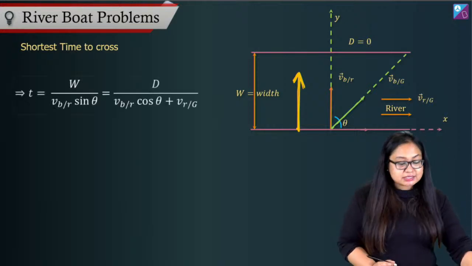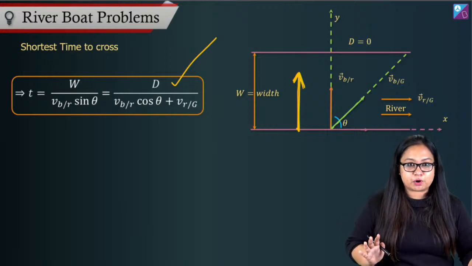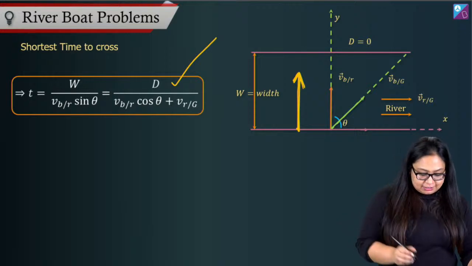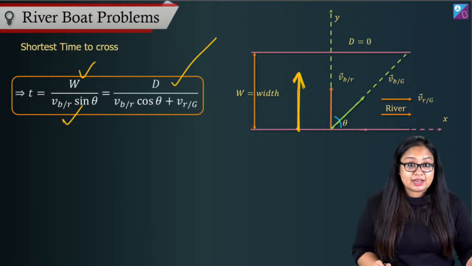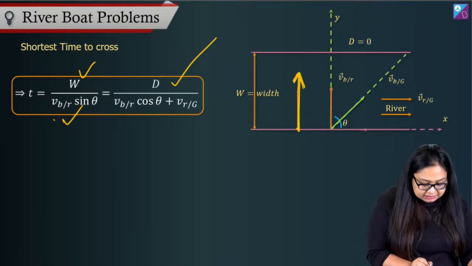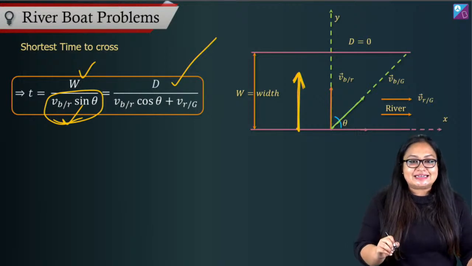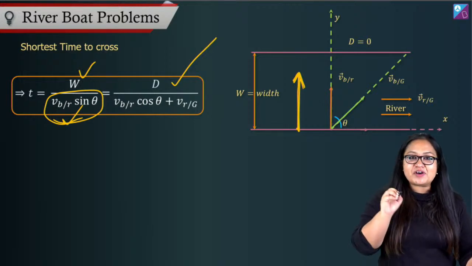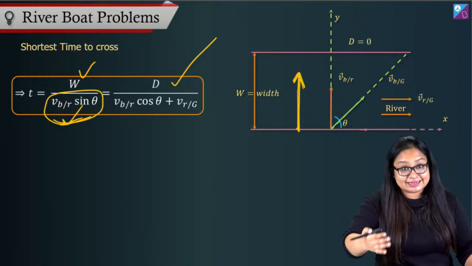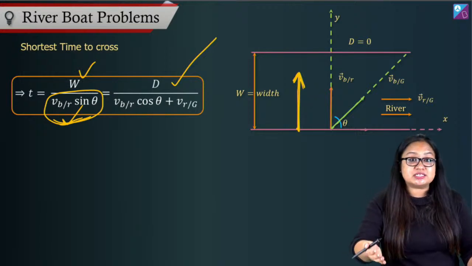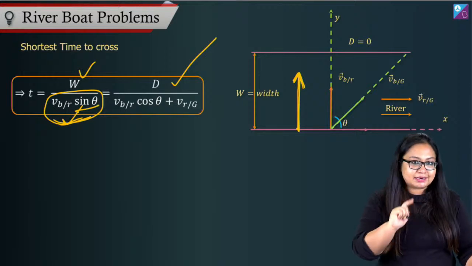So again, let's go to our original equation for the general riverboat problem. Here, time taken in y direction is W upon velocity in y direction, right? And what is velocity in y direction? VBR sine theta. If I want y direction velocity to be as big as it can be, then I have to take sine theta as 1.